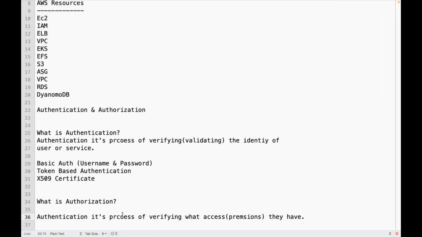That is called authorization. So authorization is a process of verifying what access they have to the resources.